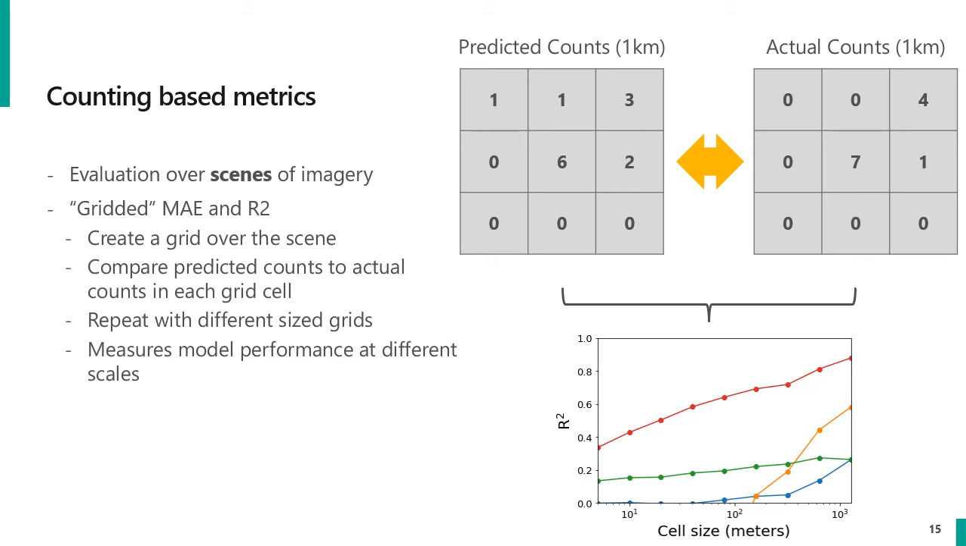This allows you to create plots, like in the bottom figure, that shows how R-squared varies with grid cell size. It gives you an idea of how the model performs at the counting task at different scales, which is particularly important if you want to use the model in surveys.